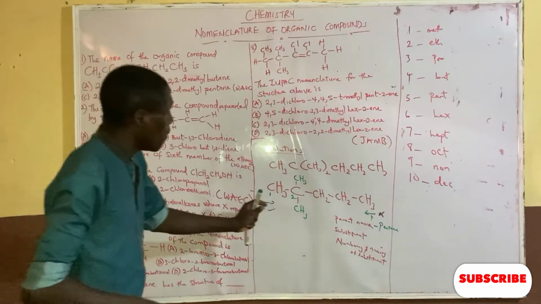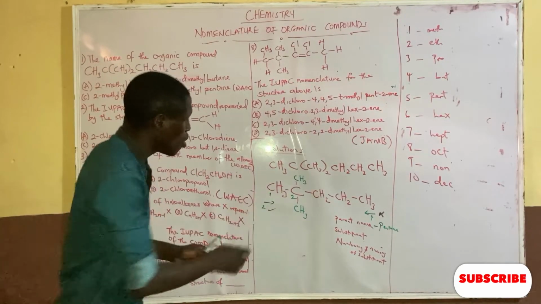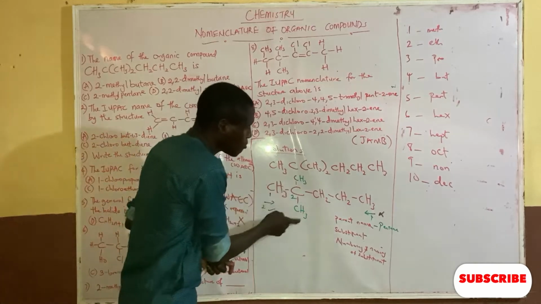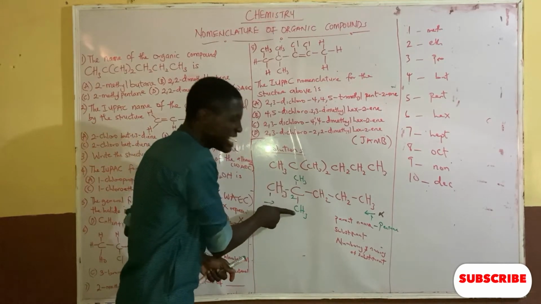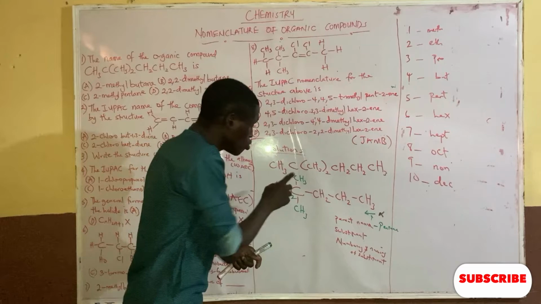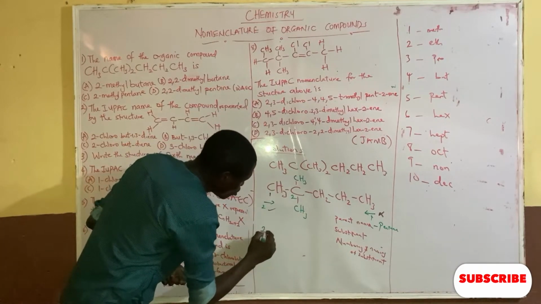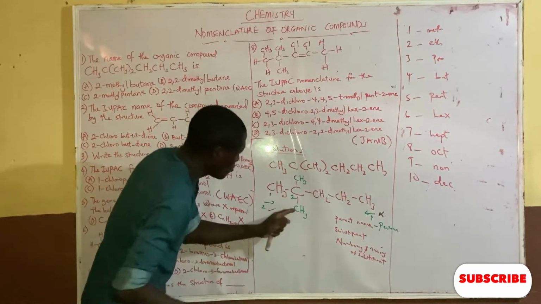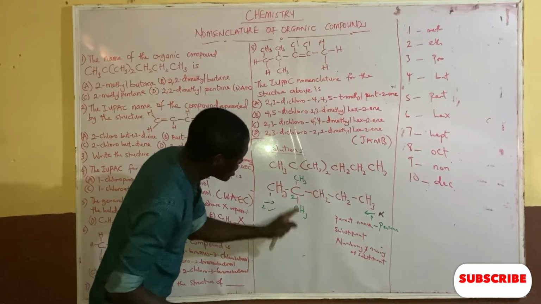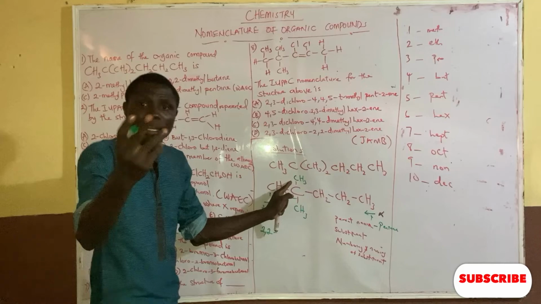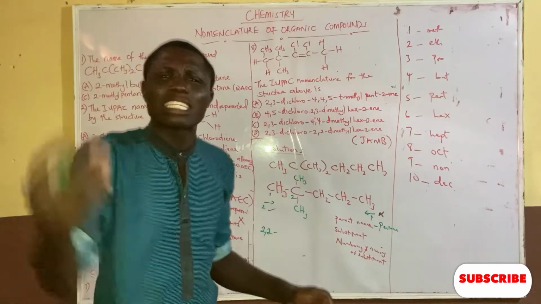1, 2. So my substituent will fall on number 2 now. Because it is 2 methyl that falls on this carbon, I'm going to say my substituent is 2, 2. The first methyl will take 2, the second methyl also will take 2. Now I'm having how many 2s? Because it's 2 methyl, we say dimethyl.